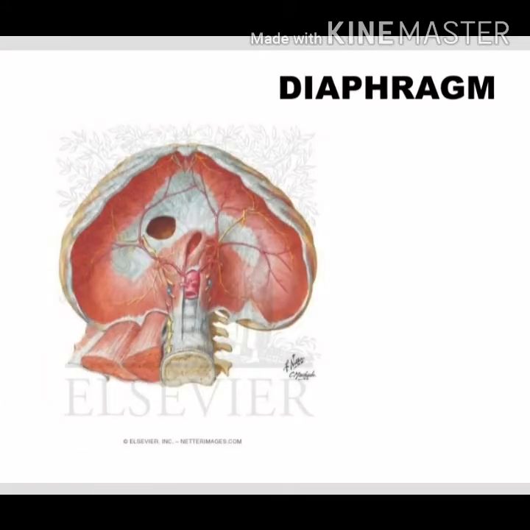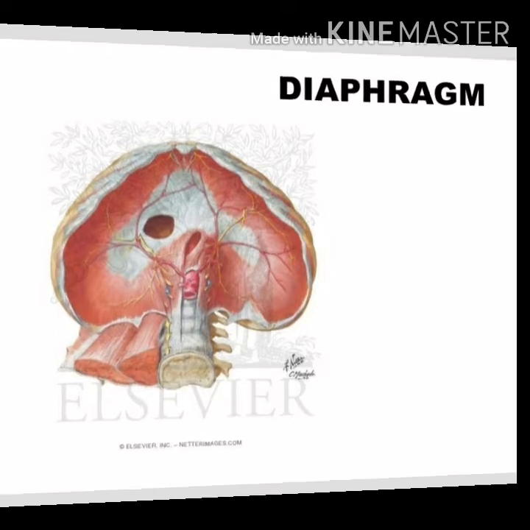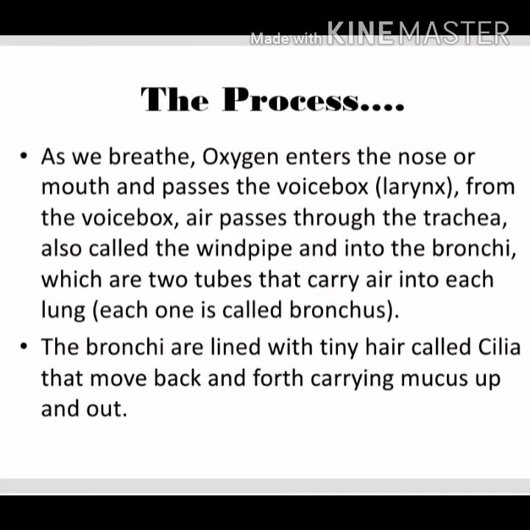Now the bronchi lead to the lungs, splitting up into two and splitting up into two and more parts further. Here is the diaphragm, a kind of muscle that helps the lungs take shape when we are exhaling and inhaling air. So this helps the movement of the lungs.